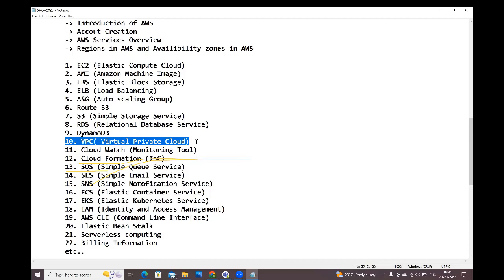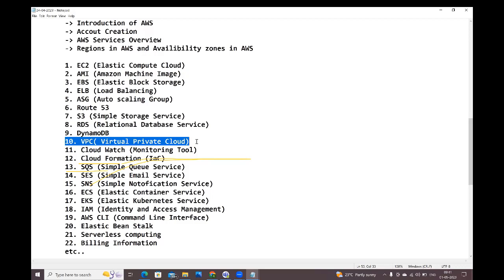For that, we are creating our own private network by using this VPC. AWS will provide one default VPC, but we are not going to use that default VPC. We are going to create our own private network by using VPC.